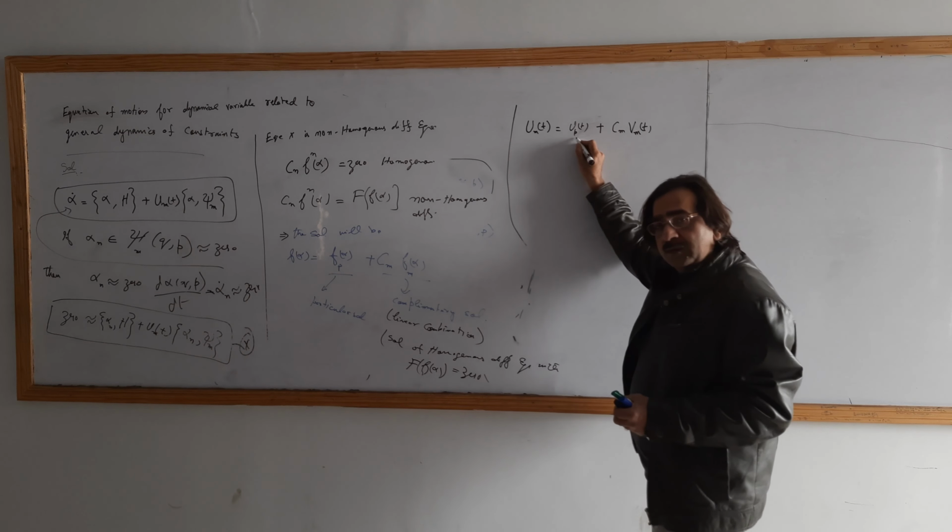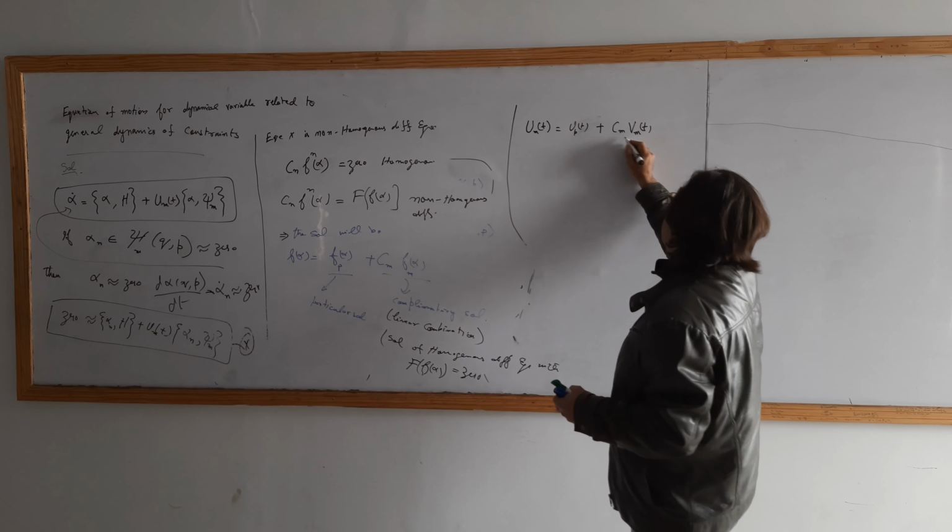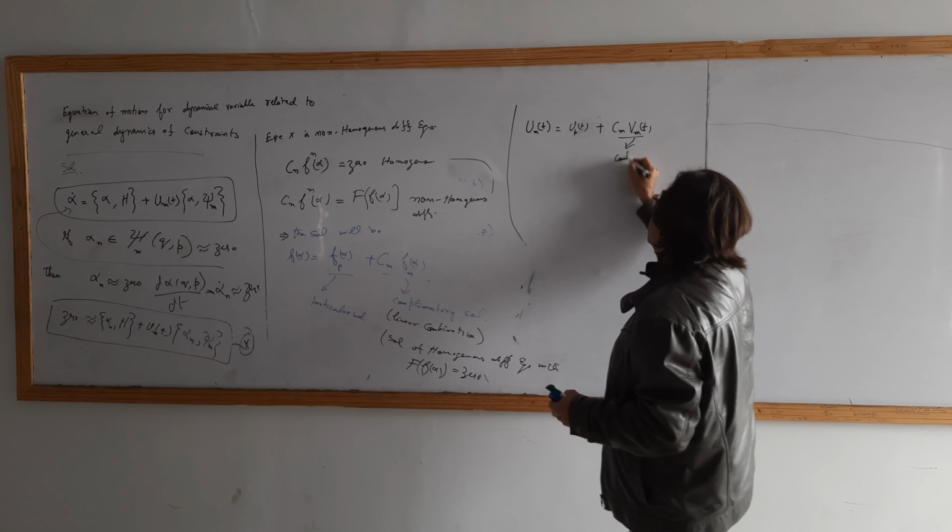This is the particular solution, this is a linear combination of particular solution. This is a complementary solution.